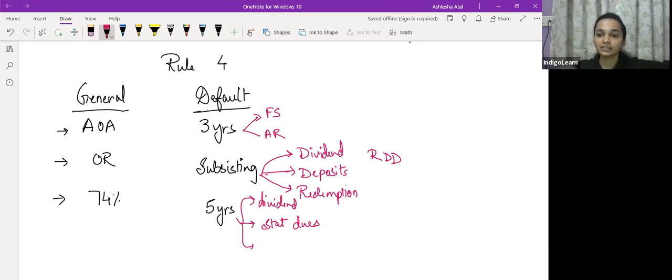Preference dividend, okay. And if 5 years have lapsed after payment of, if the default has been made good and 5 years have lapsed, तो फिर उसके बाद the company can issue equity shares with differential voting rights, या फिर any other statutory dues with respect to employees, या फिर IEPF, that is Investors Education and Protection Fund से related कुछ भी default किया in payment.